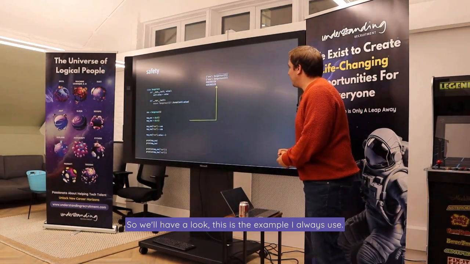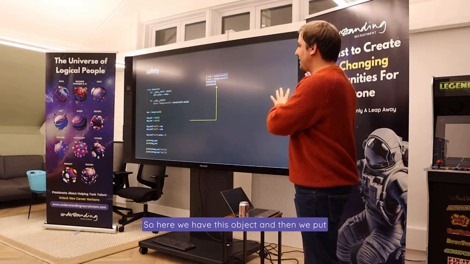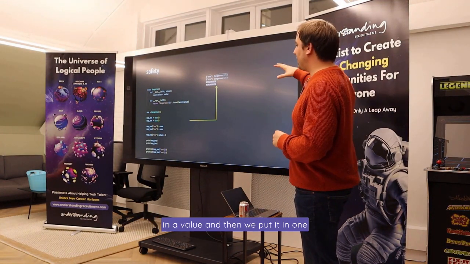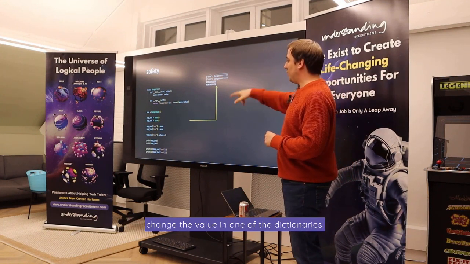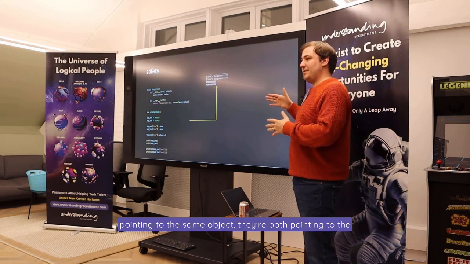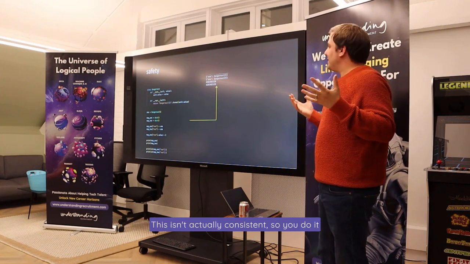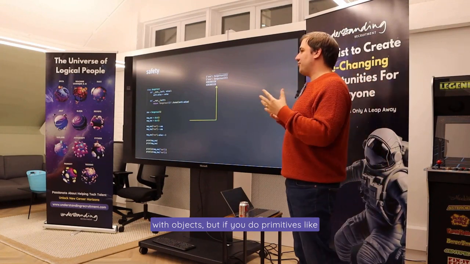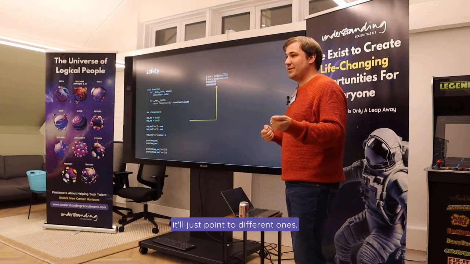This is the example I always use. Here we have this object, and then we put in a value, and then we put it in one dictionary, then we put it in another dictionary, and we change the value in one of the dictionaries. Then when we print it, you see that they're both pointing to the same object. They're both pointing to the same memory ID, and both have been updated. This isn't actually consistent: you do it with objects, but if you do primitives, like integers, it won't do that, and it'll just point to different ones.